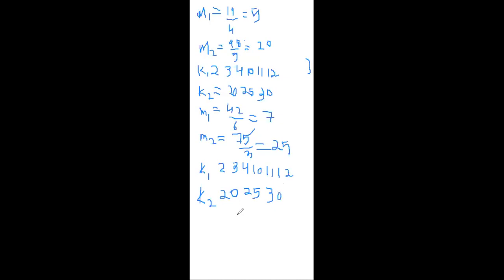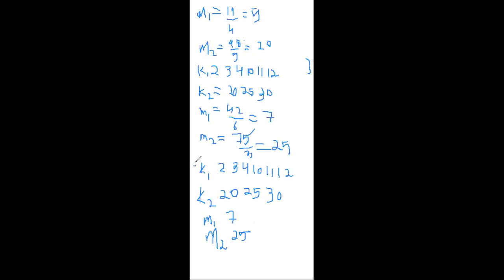Okay, next again the same process we have to proceed, guys. Okay, here what is the stopping condition, guys? Whenever we get the same means, that is the stopping condition. That is 2 plus 3 plus 4 plus 10 plus 11 plus 12. Okay, these are all the same values as before, so obviously the means will also be the same. That is, M1 is 7 and M2 is 25, again the same value. Okay, that means here is the stopping condition, guys.